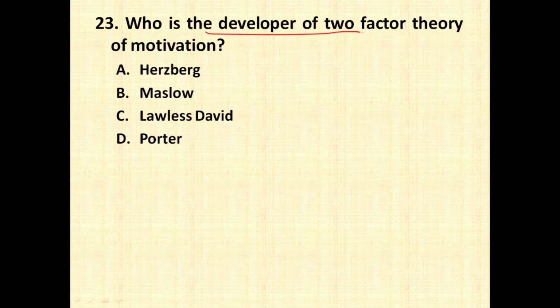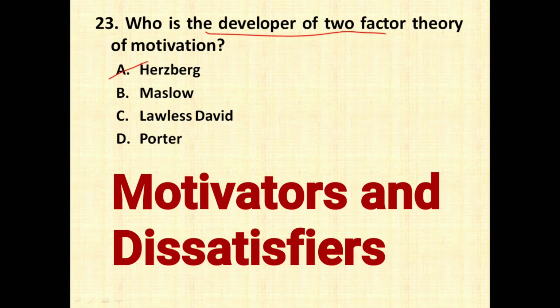Who is a developer of two-factor theory of motivation? So two-factor theory of motivation was given by Herzberg, which were motivators and dissatisfiers. Motivators motivates a person to do work and dissatisfier demotivates him to not to do a work.